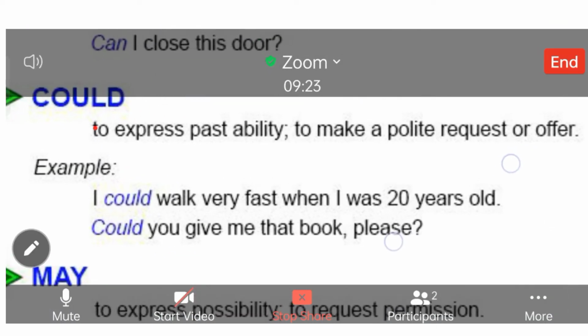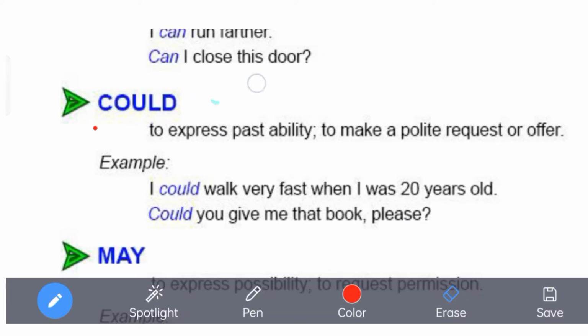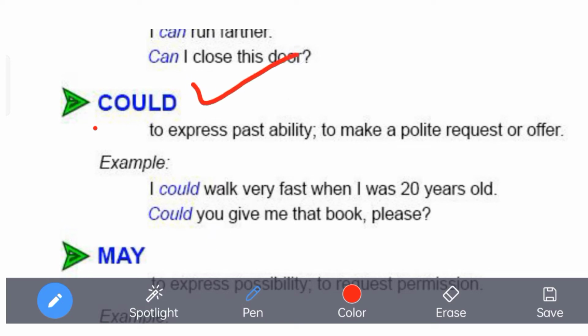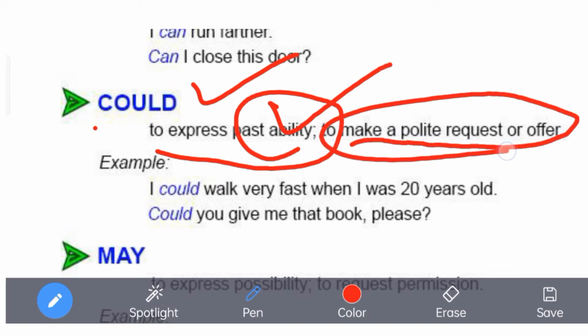Then comes could. What is could? Could is the past form of can. So if it is the past form of can, obviously it will be used for ability, but ability expressed in the past. Or it can be used to make a polite request even in the present.